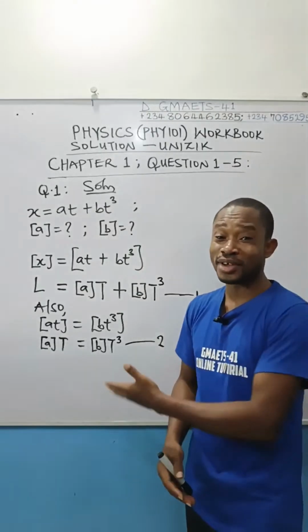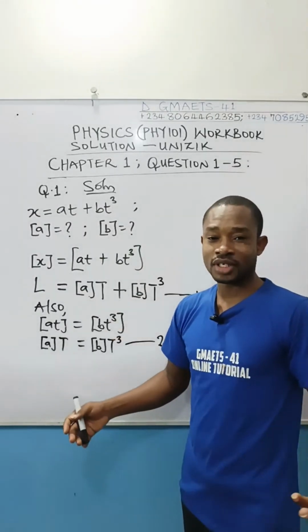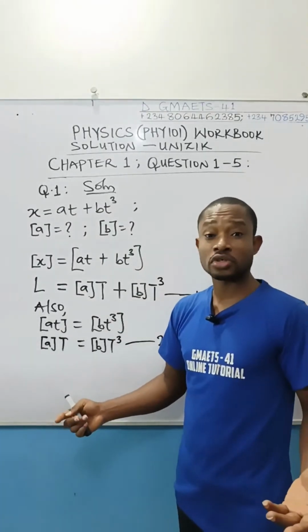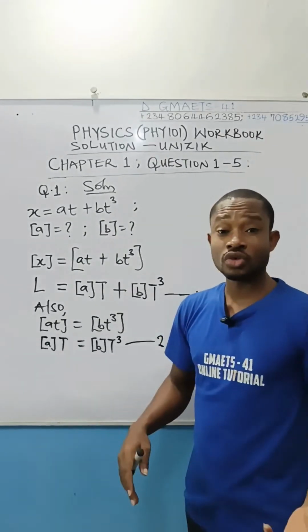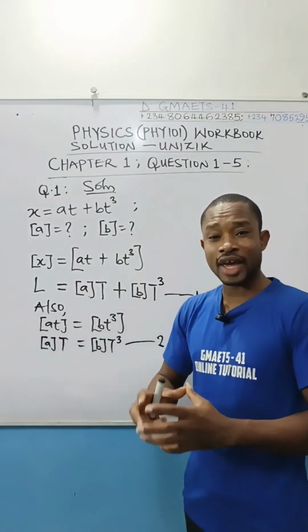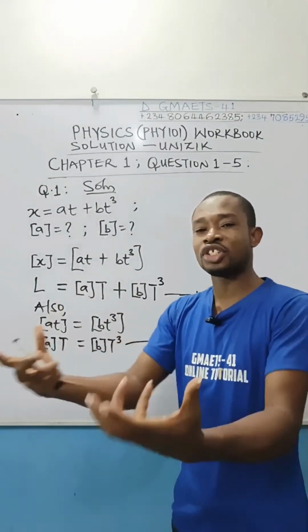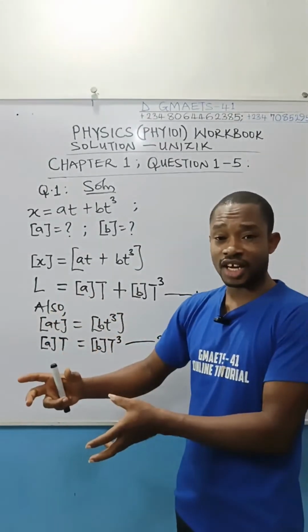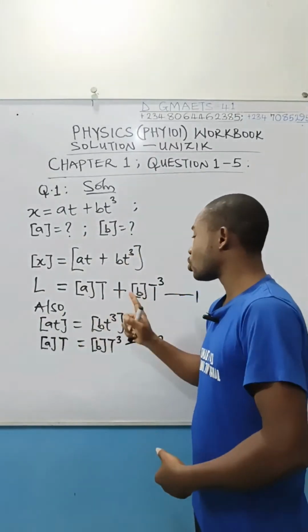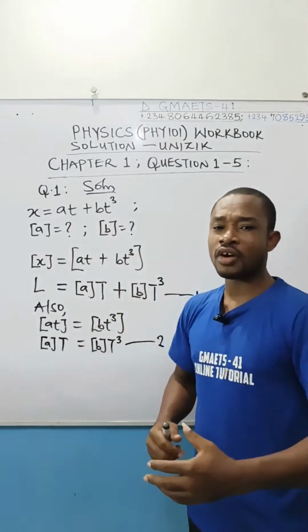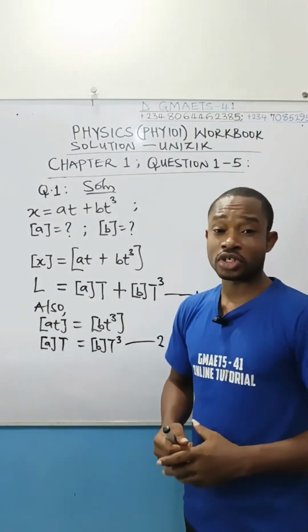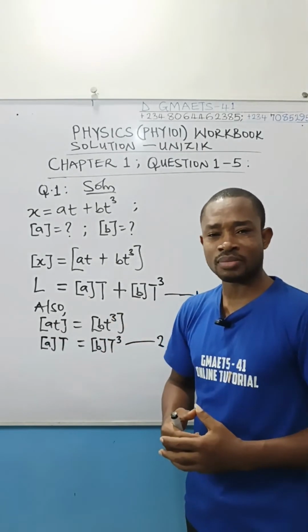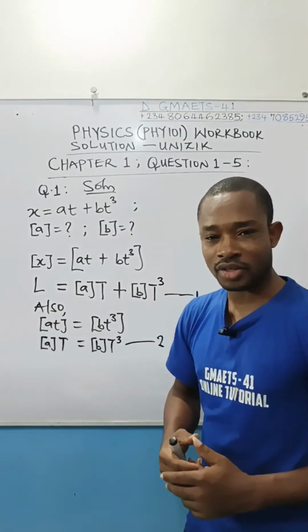All I have to do is to solve these two equations simultaneously. I'm going to use substitution method. I want to make A subject to the formula from equation 2. Then what I'm going to get, which I will call the fake dimension of A, because it's going to contain an unknown, I'll substitute it into equation 1 and then solve. If you've solved simultaneous equation before, on this channel I've covered that. Using substitution method, you should be able to understand what I'm talking about. That's basic maths, you know.